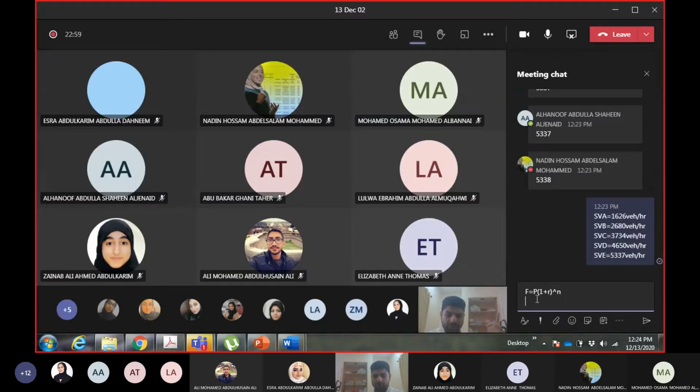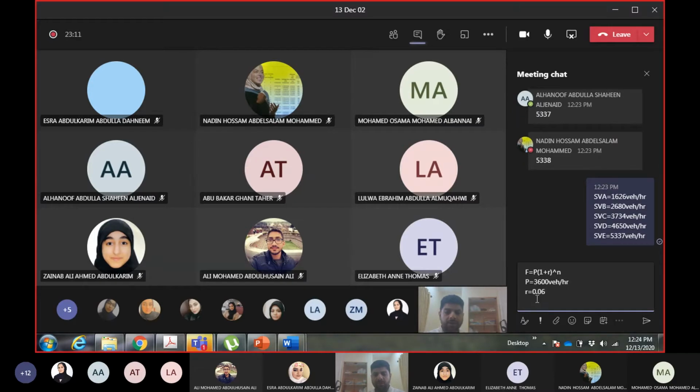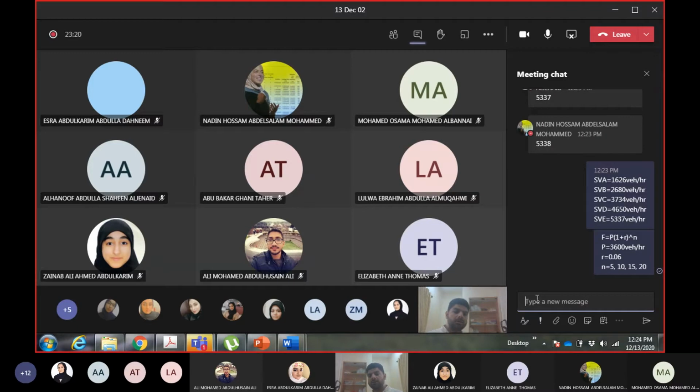So F is the future value. P is the present value, which is 3600 vehicles per hour. R is the rate per year, which is 6%. And for n, you will try the values for which the level of service is required: 5, 10, 15, 20. So now give me the future volumes for 5 years, 10 years, 15 years, and 20 years. At the present volume, the level of service is C. Keep it in mind.